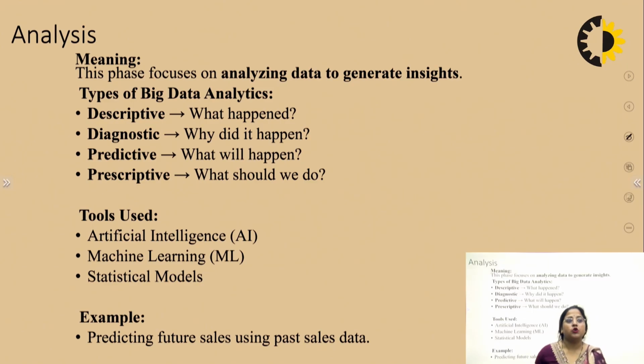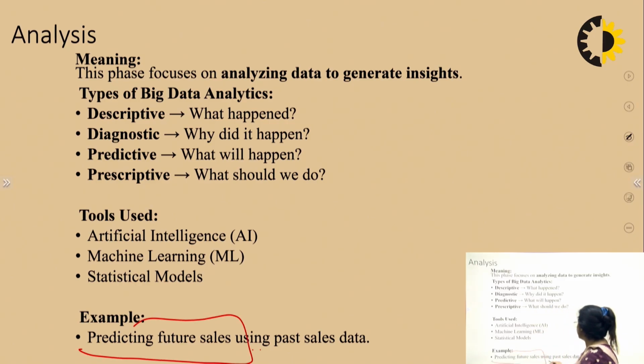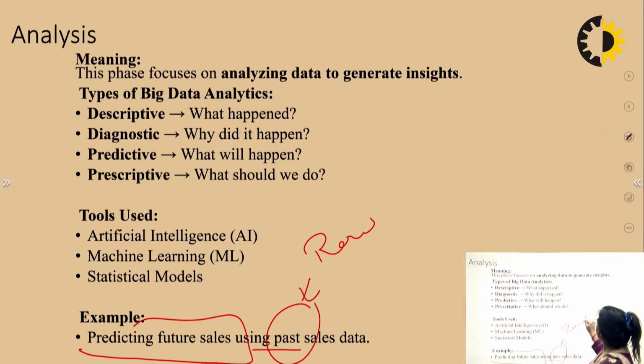Now comes to the tools used, where it is used: AI, ML, deep learning, statistical models. Okay. Now, for example, we can easily predict the future sales using our past data, or raw structured data.